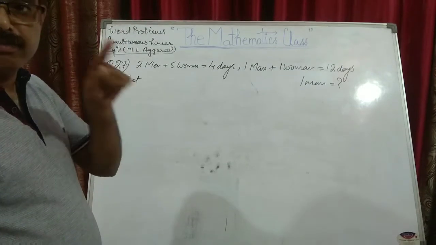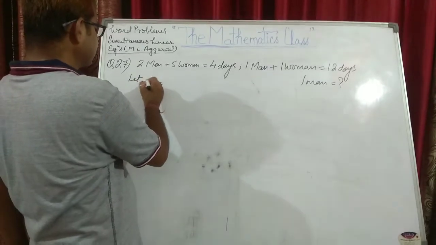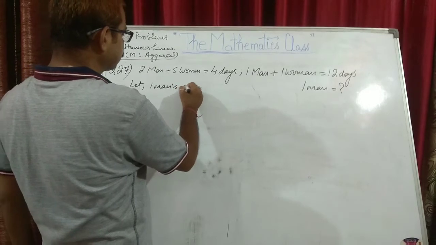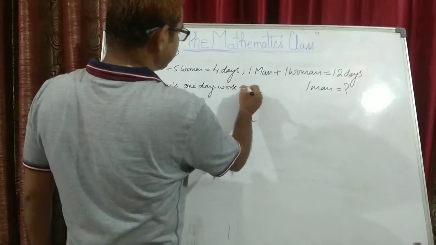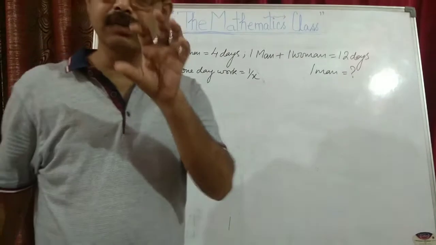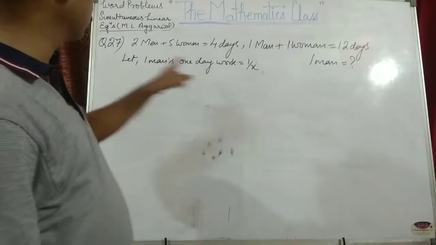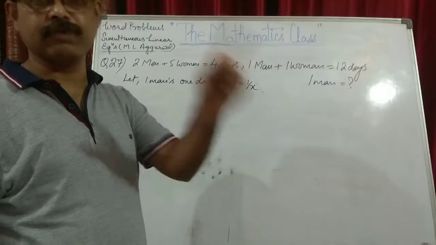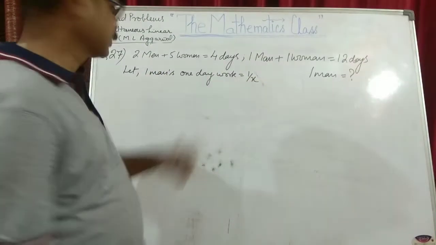Let one man's 1 day work be considered as 1 upon X. We will generally take it as 1 if a man completes the work in X days, so in 1 day he will be completing 1 upon X amount of work. So we assume that one man takes X days to complete the work, and his 1 day's work will be 1 upon X.